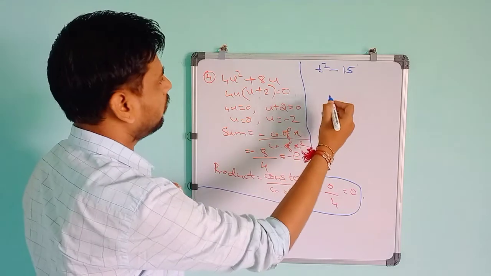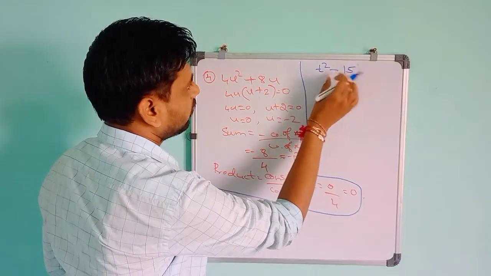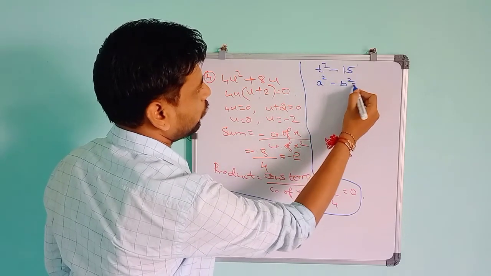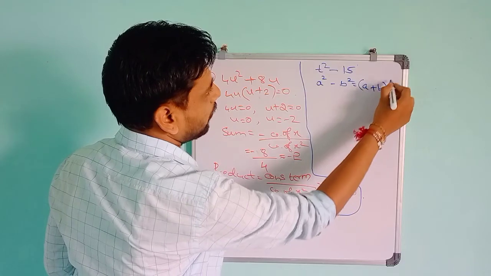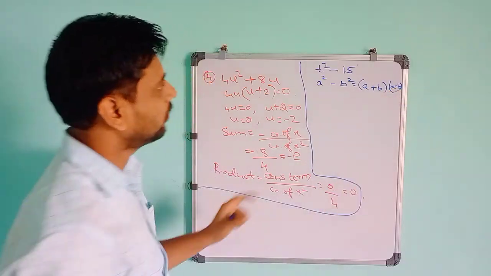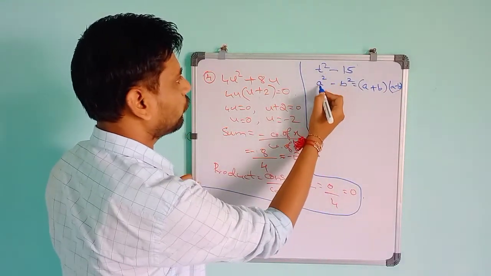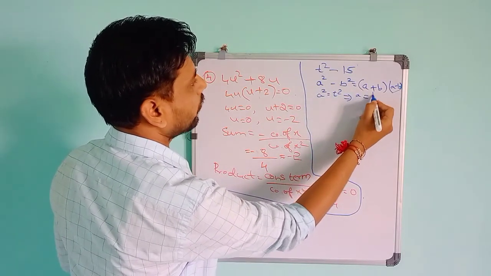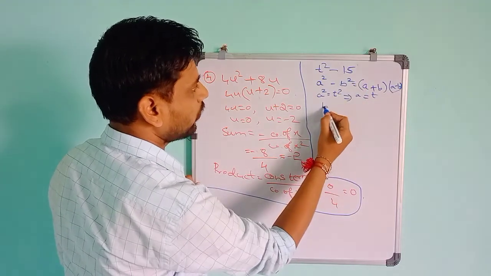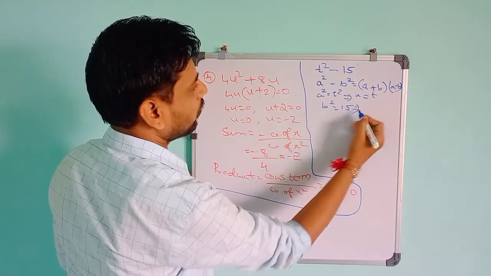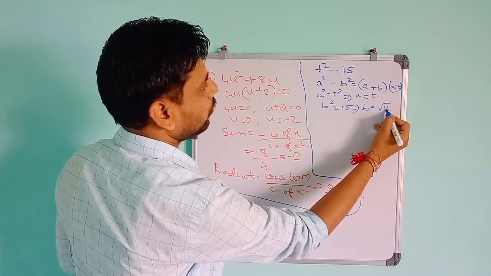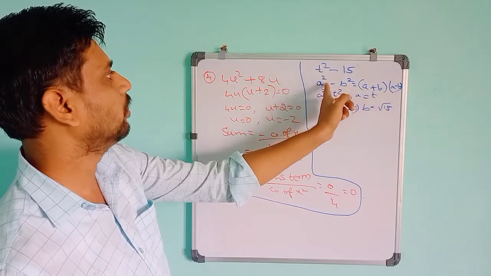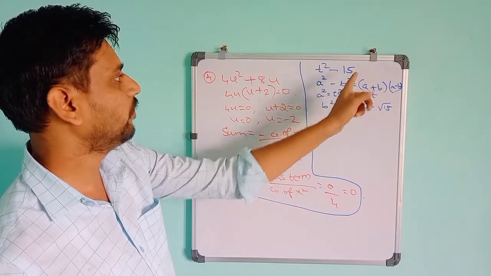So you write t square minus 15 as a square minus b square, using the formula I told, a plus b into a minus b. In this, a square is t square, so a will be t only, but b is not 15. It is b square that is 15. So b square is 15 means if you take the root, b is equal to root 15. So in terms of a, you put t, and in terms of b it is root 15.